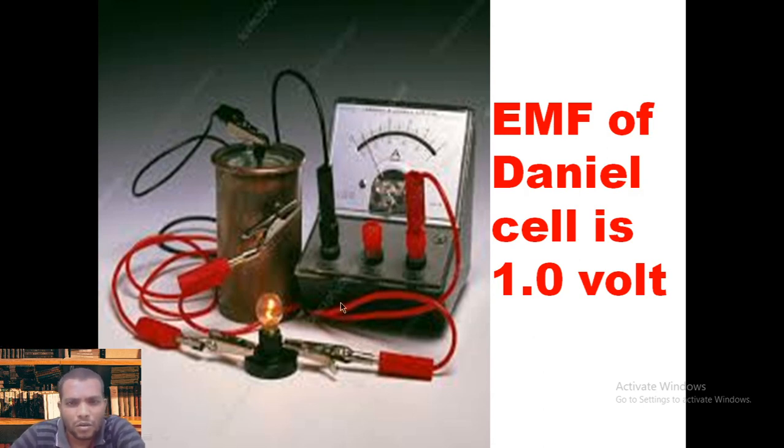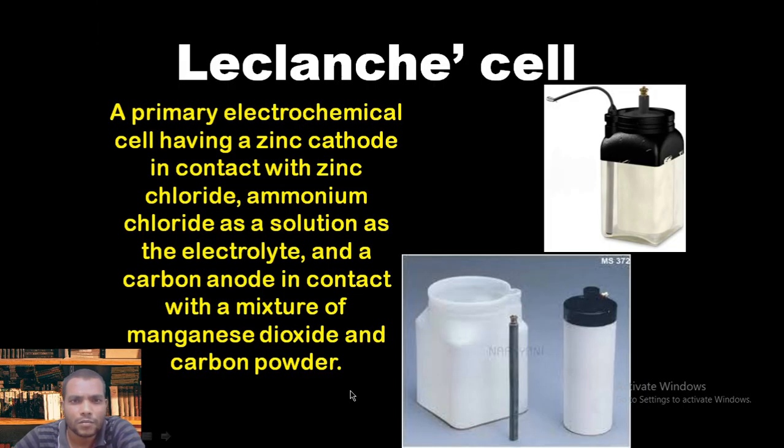If we use exact molarity and so on, the EMF of the Daniell cell, I can talk about here, gives exactly 1.0 volt. It gives exactly 1 volt. So the EMF, which is another term for the potential difference or the voltage we get from the Daniell cell, is 1 volt.